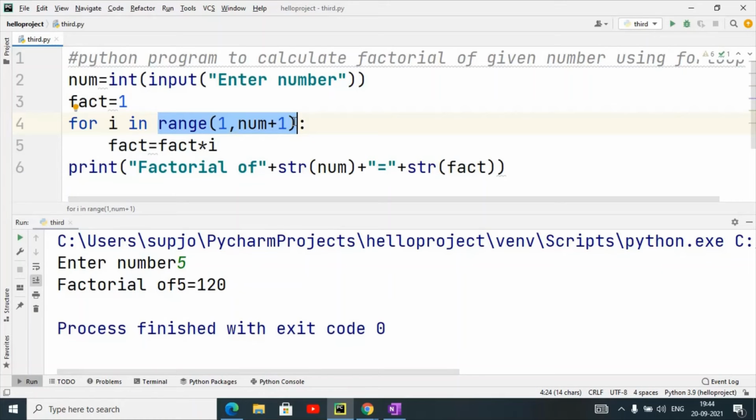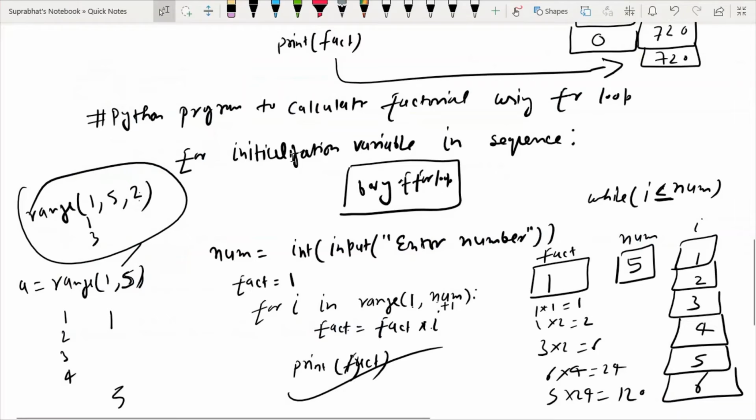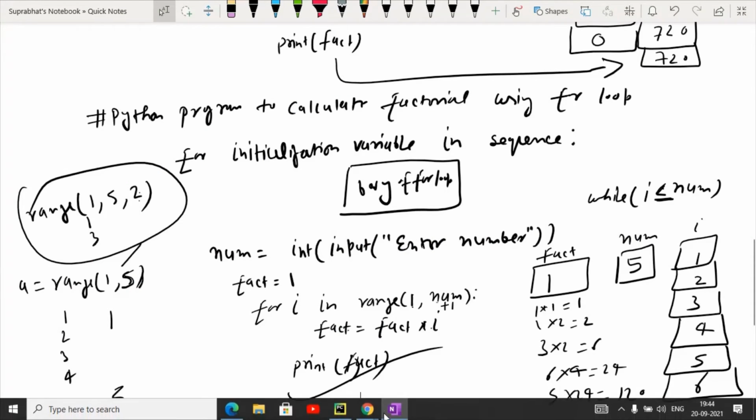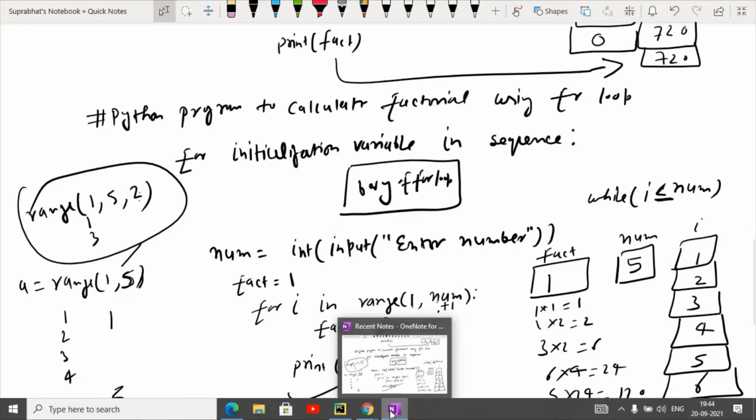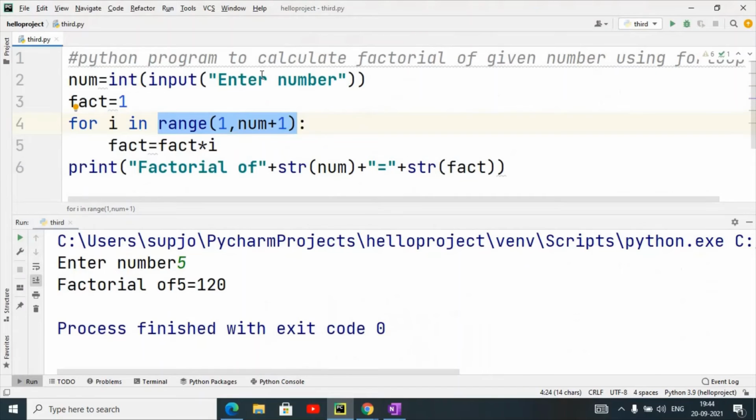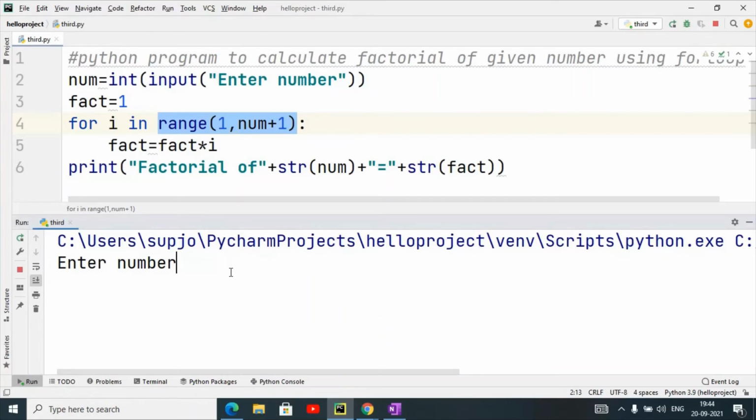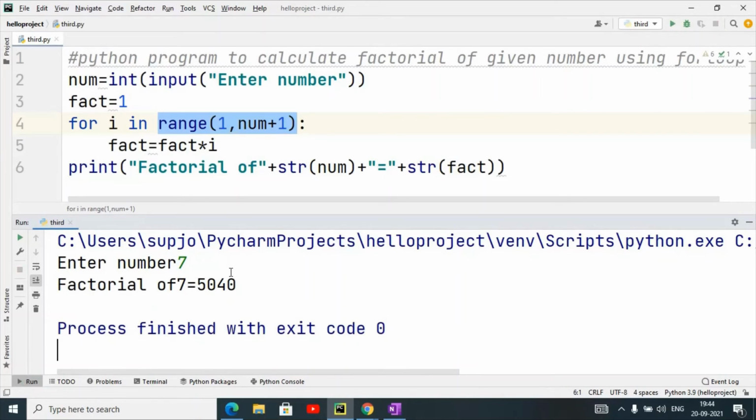This is a sequence type. What is the meaning of sequence? I have already told you in the syntax of for loop: for initialization variable in sequence. A sequence is a group of ordered values. So here the ordered values are from 1 to num, like 1 2 3 4 5 till the number. So it is working like that, and you will check for all values.